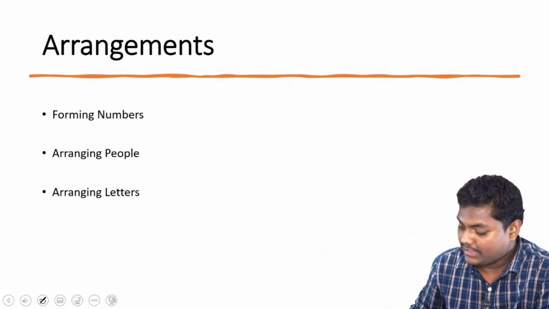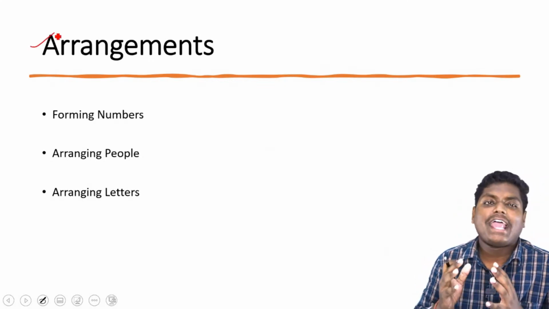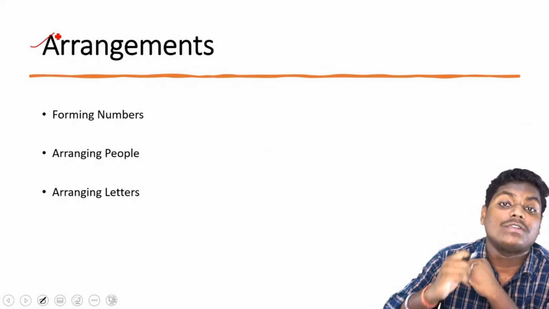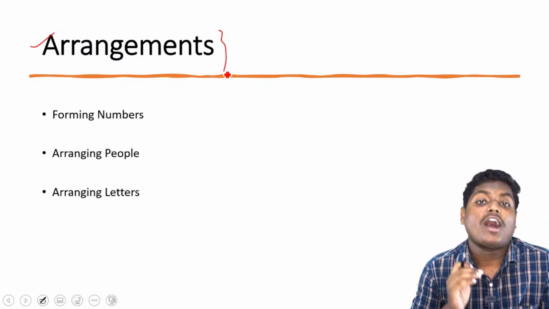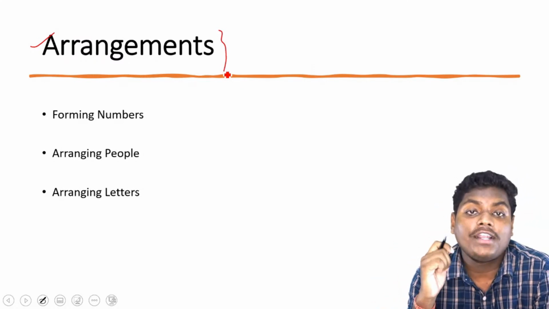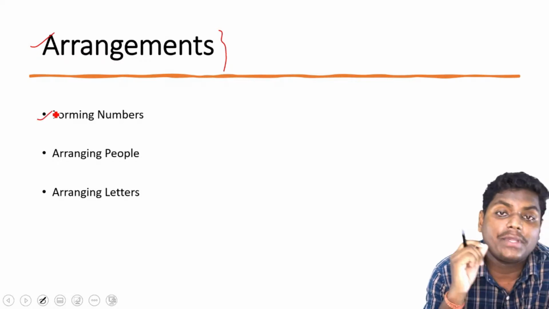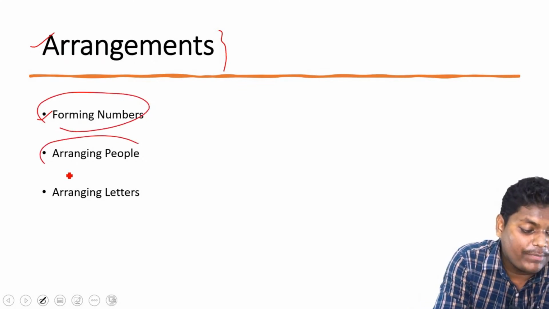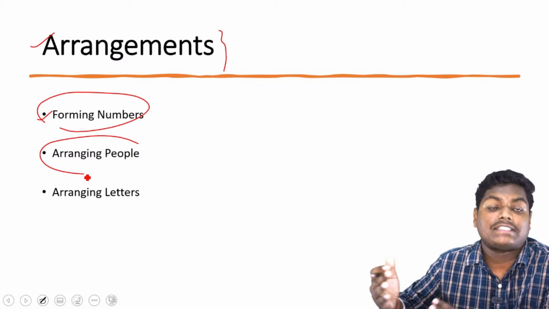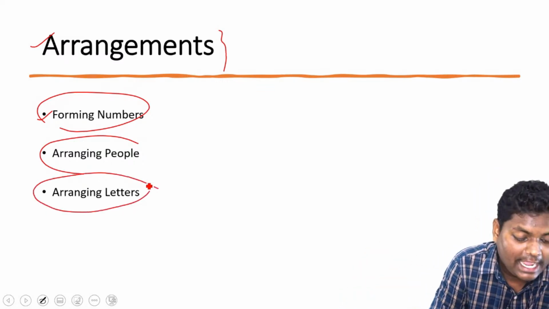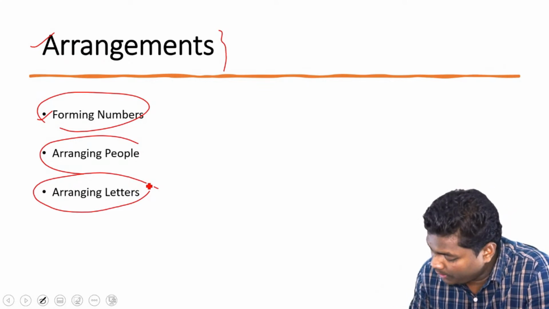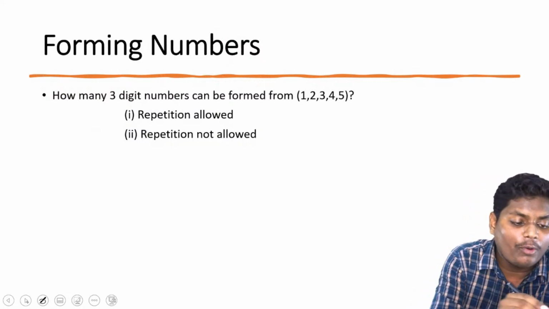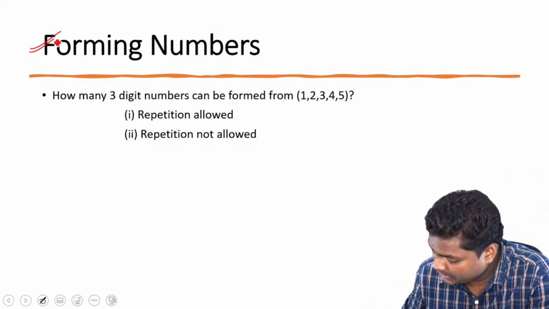Now let's move to arrangements. As the name suggests, we have to arrange things. Now for arranging things, the most important quality that we need to have is counting. So what we'll be doing here? We're focusing on how to count things. Do you get this? So in arrangements, basically you get 3 different types of questions. First is forming numbers. Next can be arranging people, so you will be having different kinds of people or sitting arrangement, and you have to arrange them. And next you can have arranging letters. So we'll go one by one and discuss. So forming numbers.